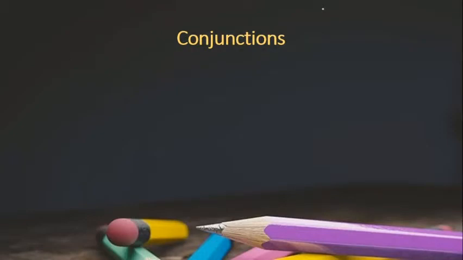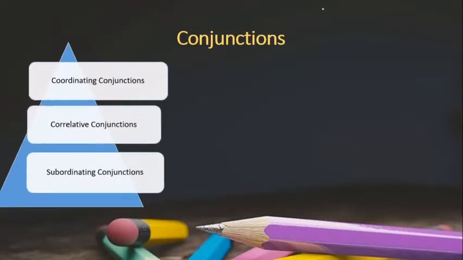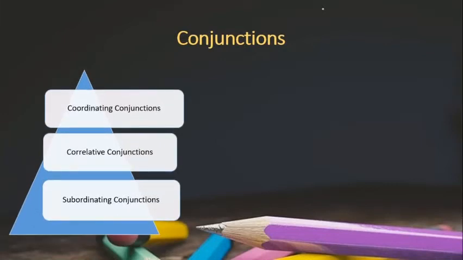See, conjunctions are basically words which join two words, two clauses or two phrases. And we have studied in the previous sessions also. We have three kinds of conjunctions: coordinating conjunctions, correlative conjunctions, and subordinating conjunctions. For coordinating conjunctions, I gave you a mnemonic of fanboys.